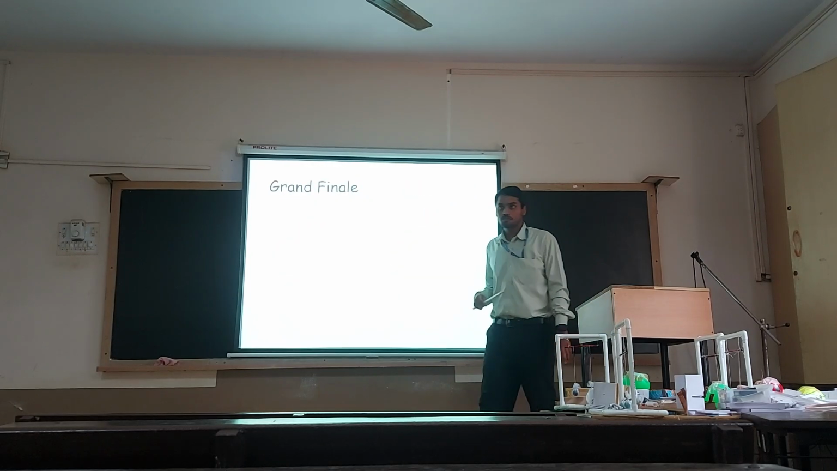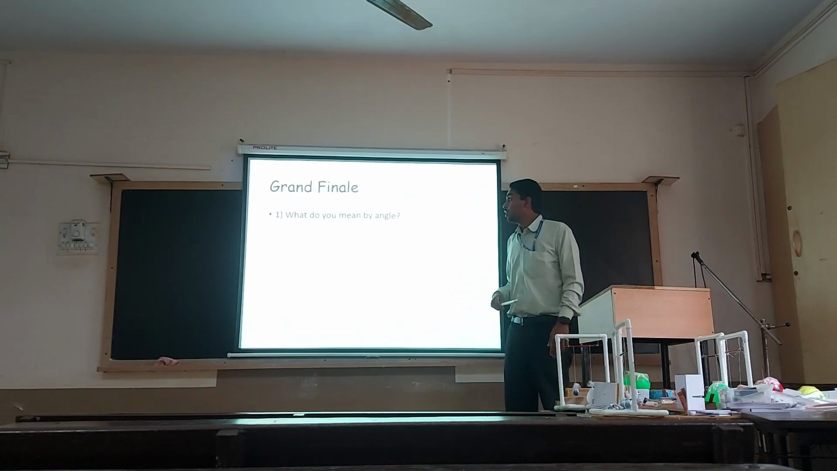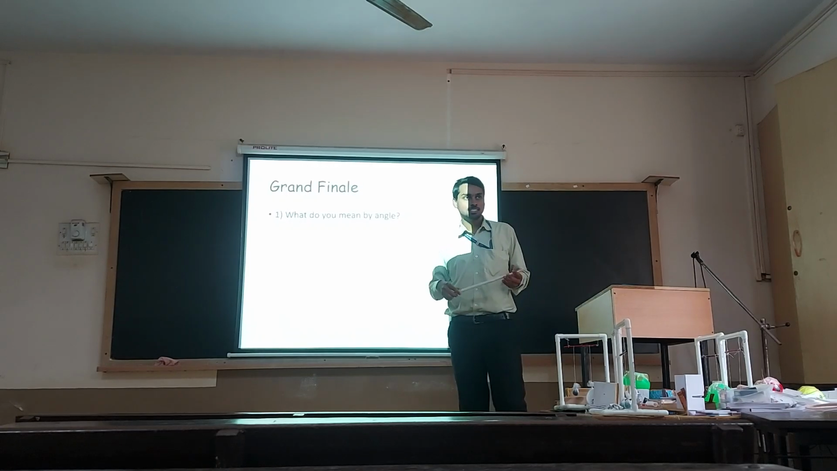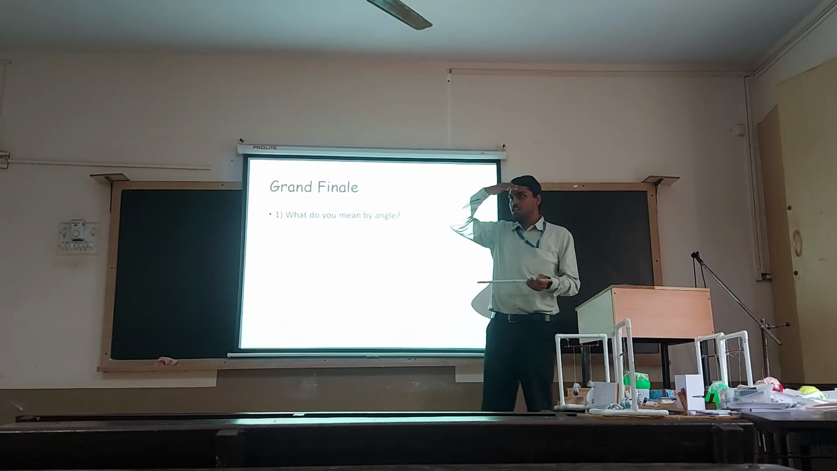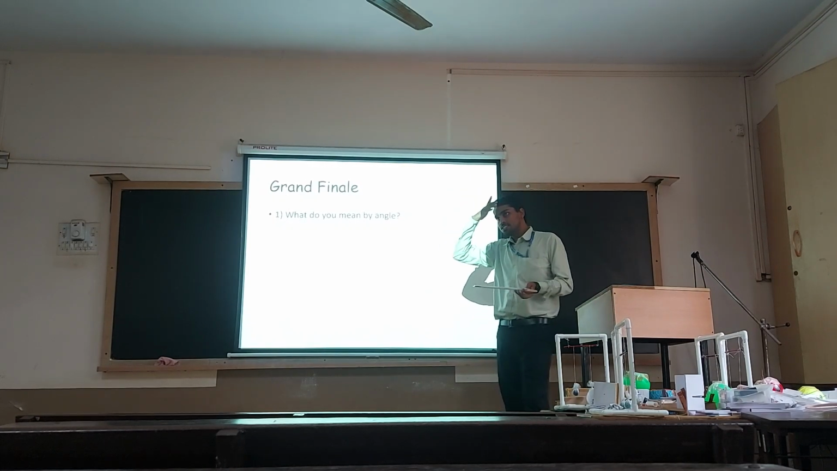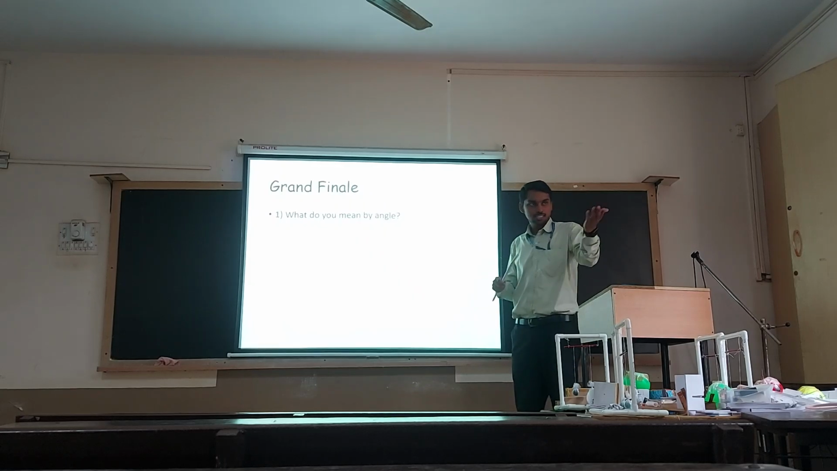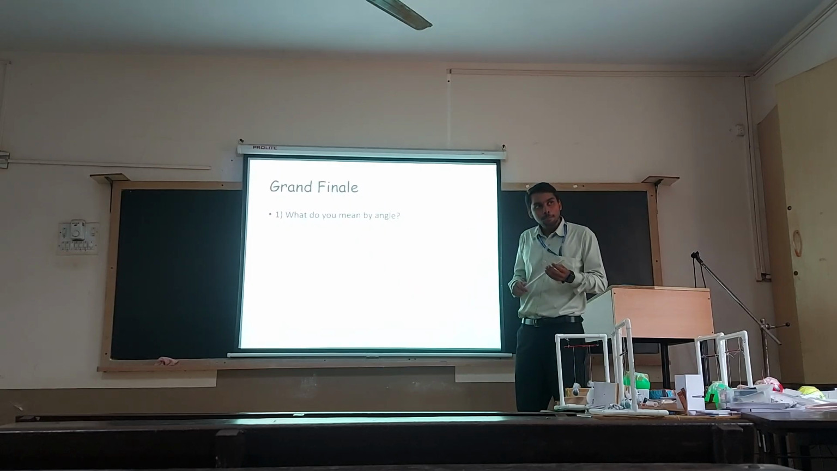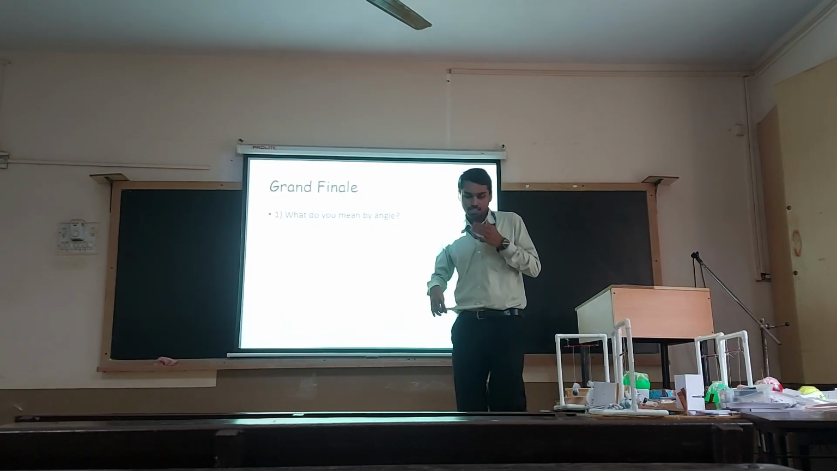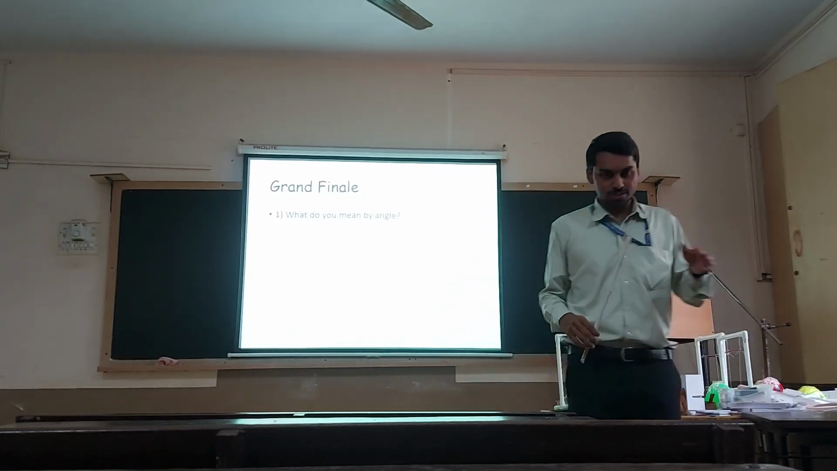We have a couple of questions, right? First one, what do you mean by angle? Can you define what you mean by angle? Yes, angle is a corner formed by two lines. Yes, exactly. Angle is a corner formed by two lines, not two rays.